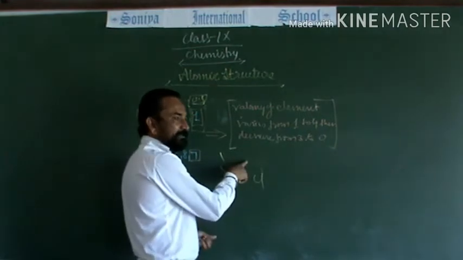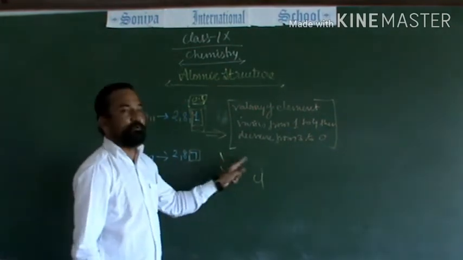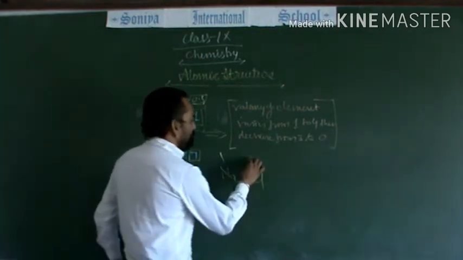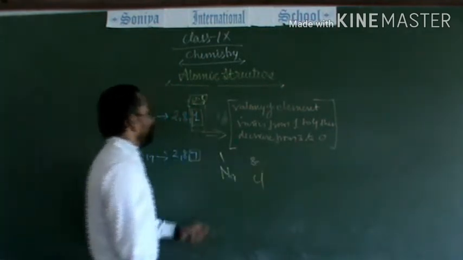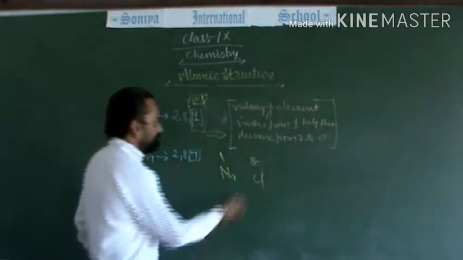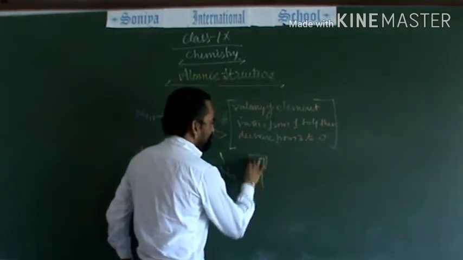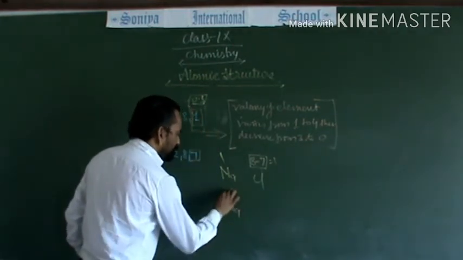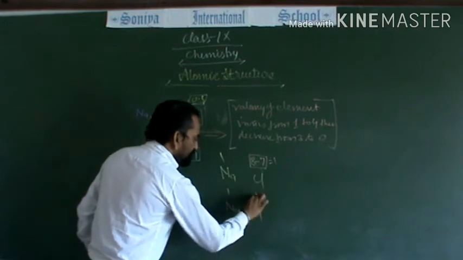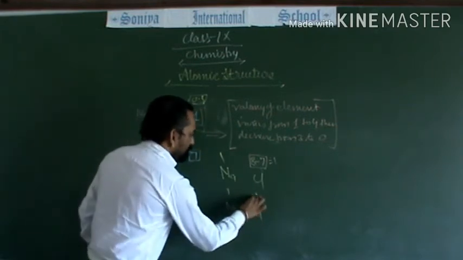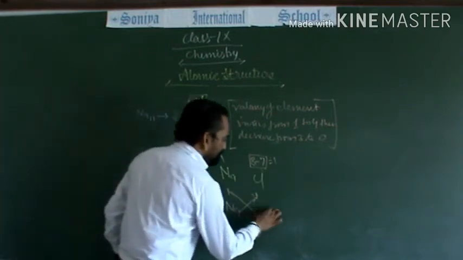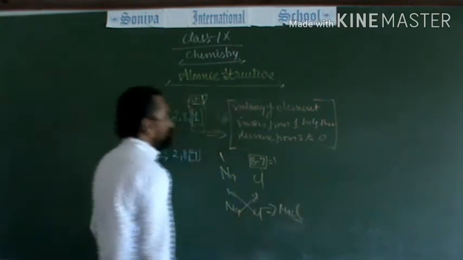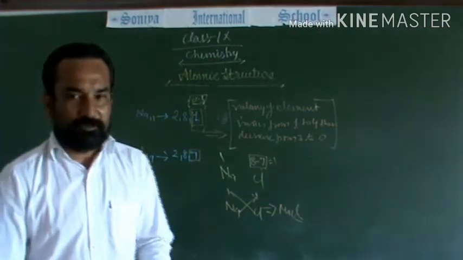When the number of valence electrons is more than 4, then you have to subtract that from 8. So the number of valence electrons in chlorine is 7. 8 minus 7 is equal to 1. Now the valency of sodium is 1 as well as the valency of chlorine is 1. So when they react with one another, they make a compound, sodium chloride, or you can say table salt or common salt.